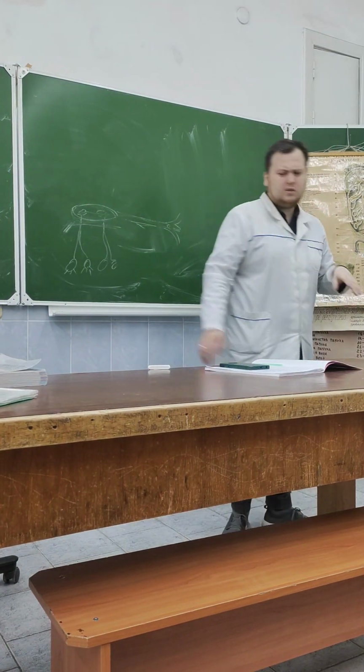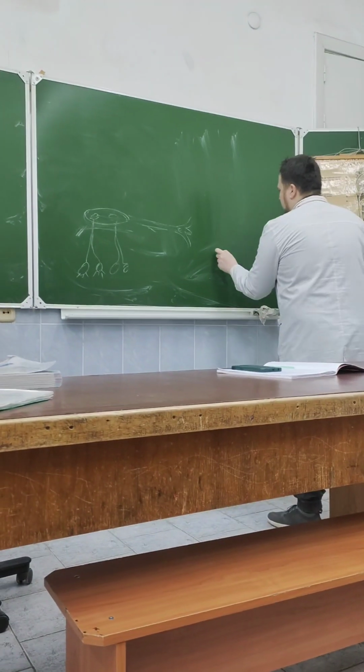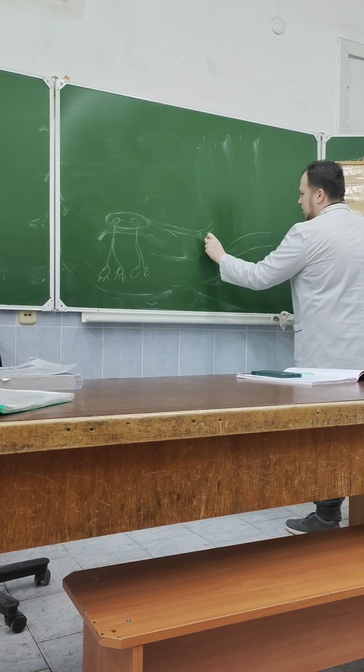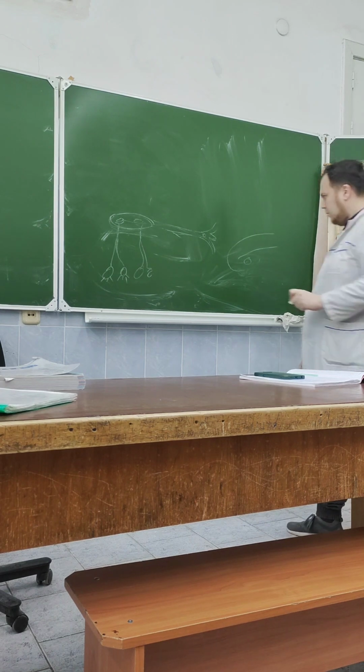But olfactory passes directly to the cortex. It passes to the uncus and hippocampal gyrus. Here, the cortical end.